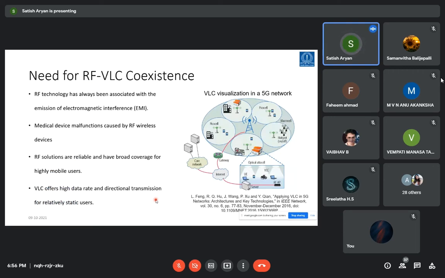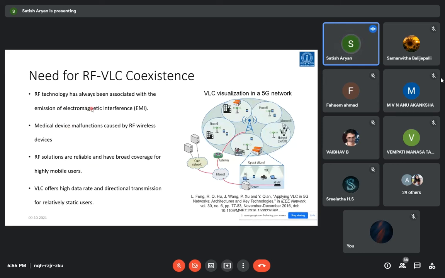The question arises: is it only VLC in future or RF in future? The current scenario tells us it's the coexistence of radio frequency and VLC together. So what are the problems associated with RF that allow VLC to be an add-on?